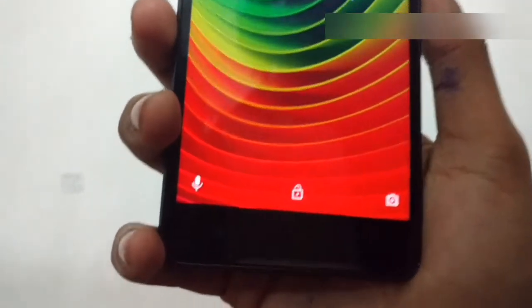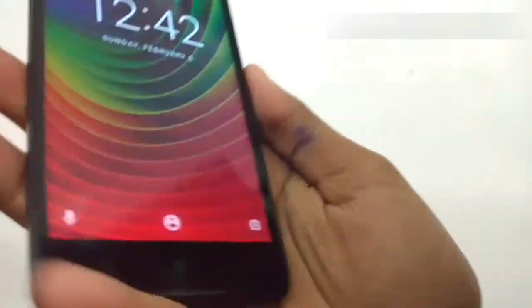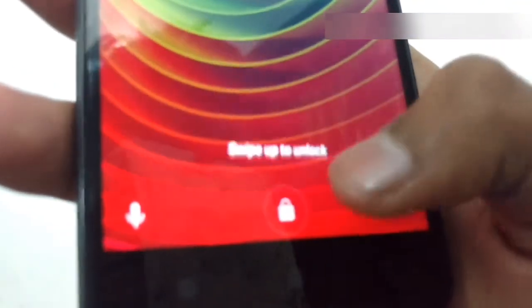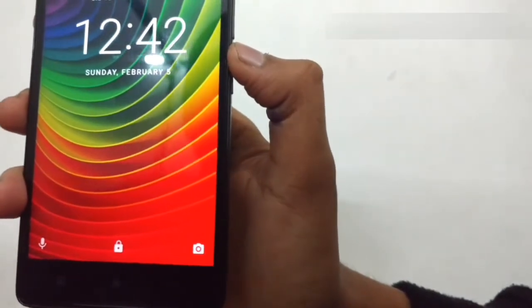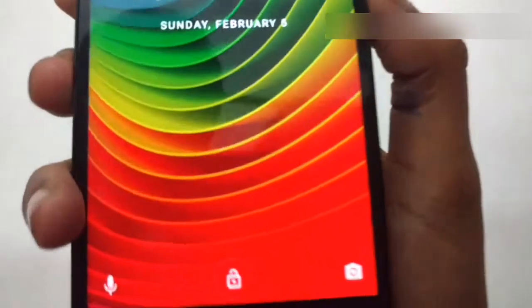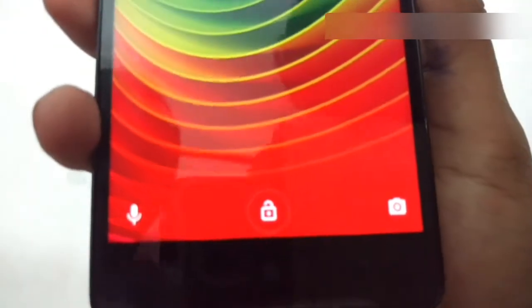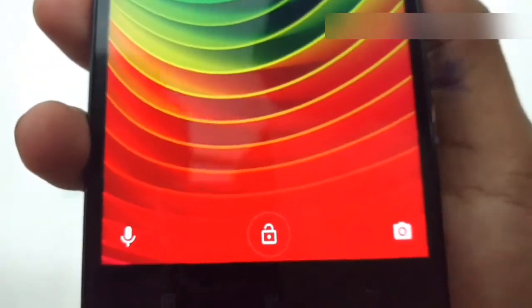Okay, let me do it again. As you can see, there is a locked icon, and I'm just showing my face. Okay, I have to do it again. Now after a few moments, look, the icon has been unlocked.